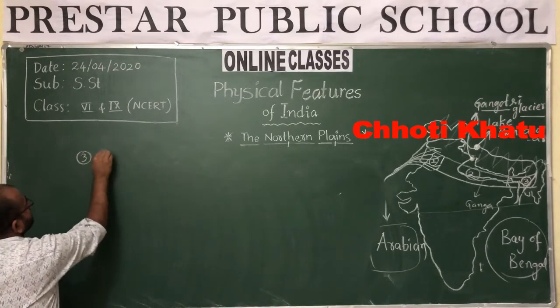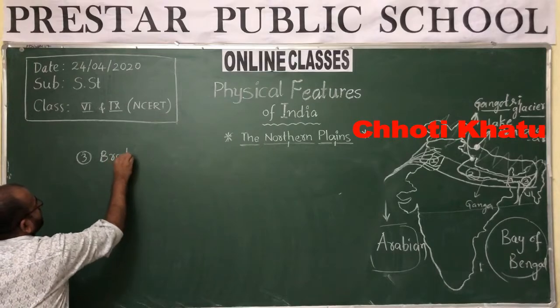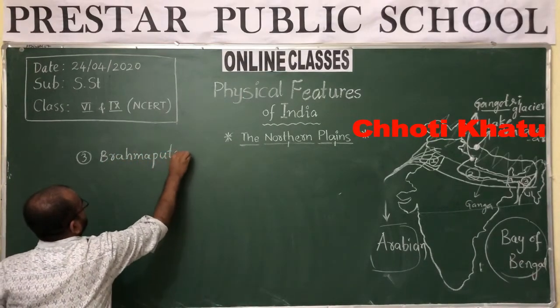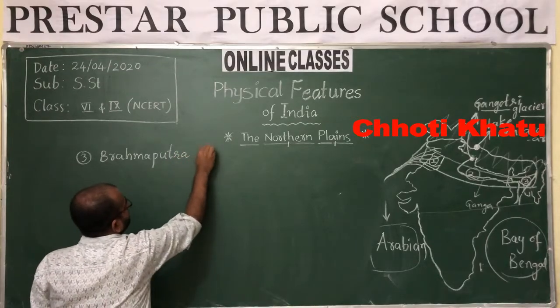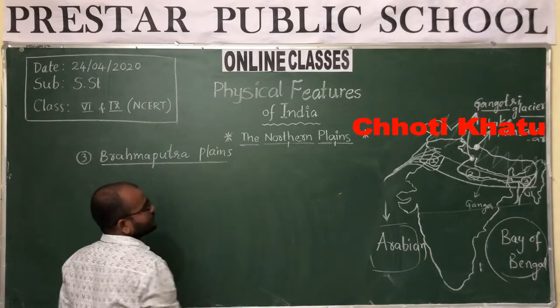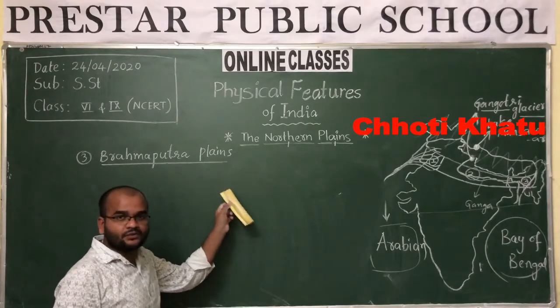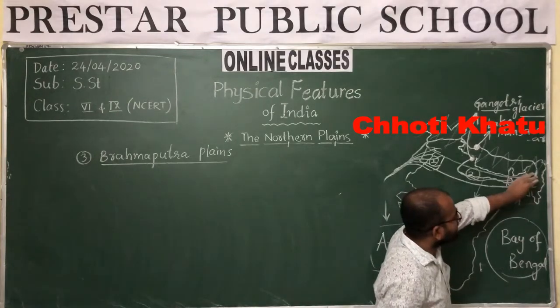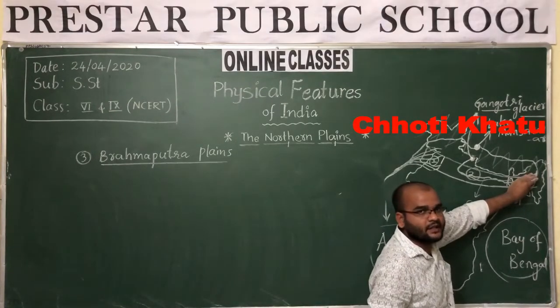Third topic is Brahmaputra plains. So this is the third division of northern plains. See here, third division in eastern states.